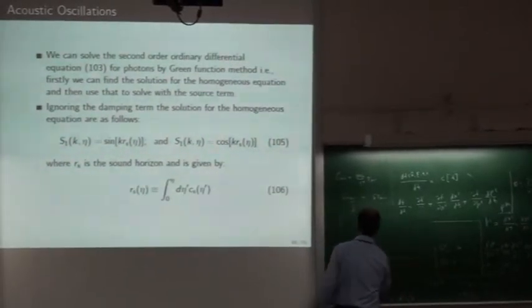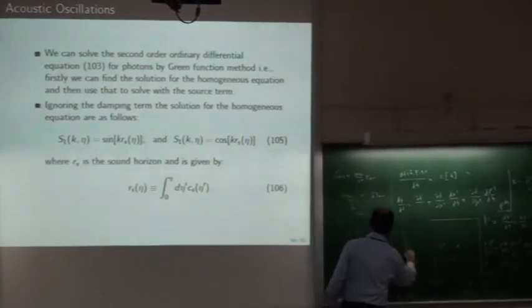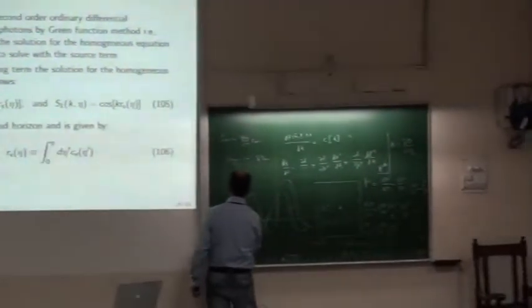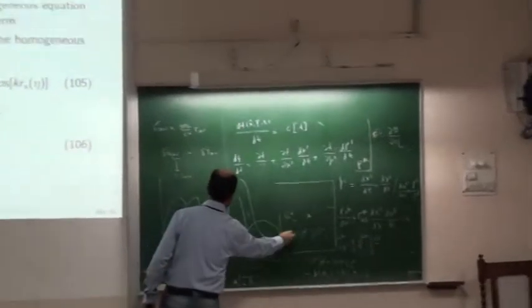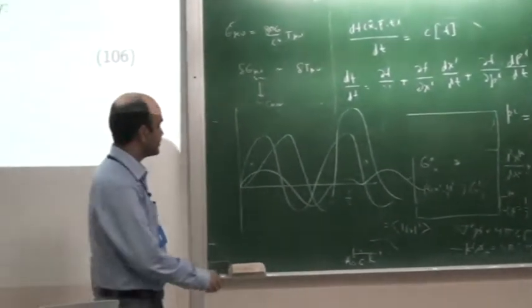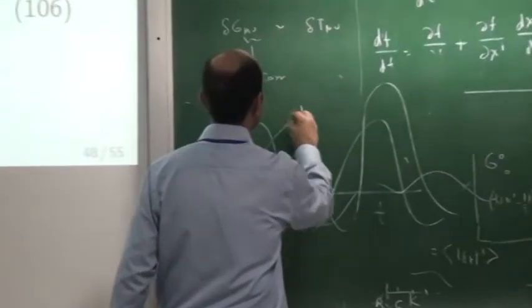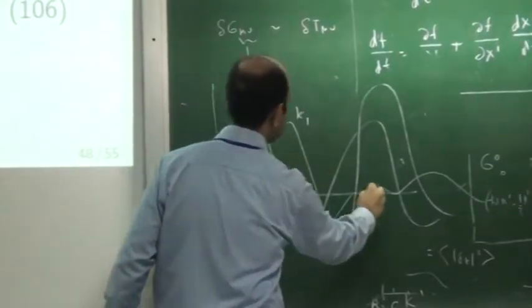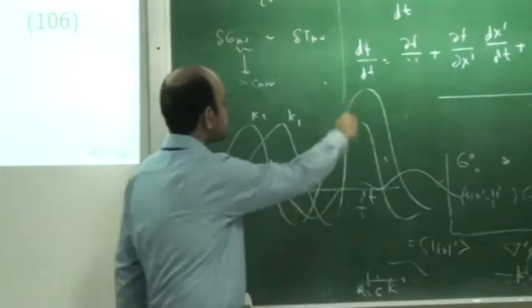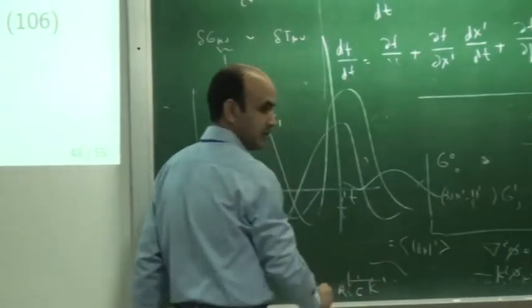This is time. So for example, this is one thing, this is another thing. I am just making it in a very rough way, you should not take it very seriously. So there are various k modes, maybe k1, k2, k3, and this is time. And I just draw a line here, decoupling.